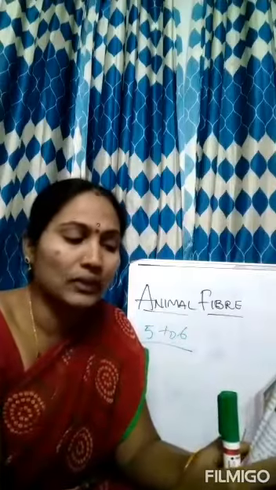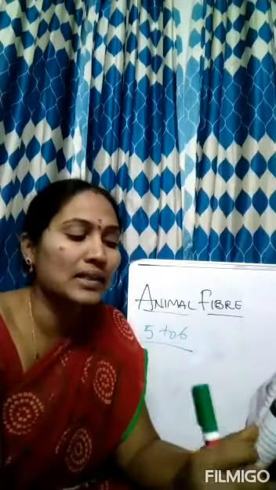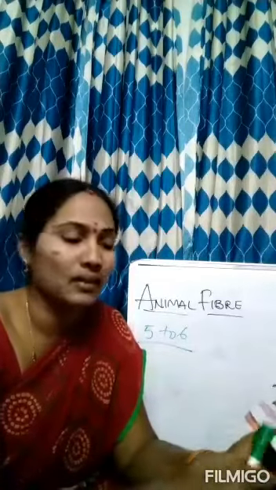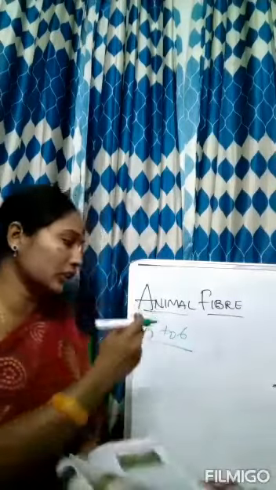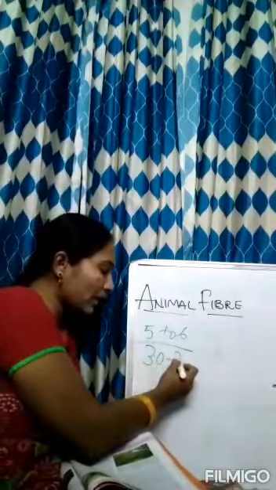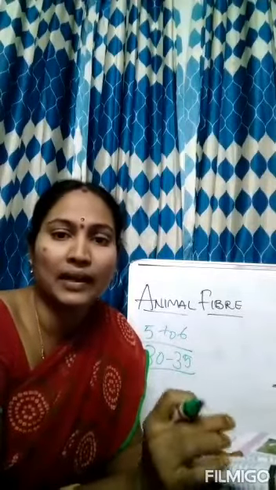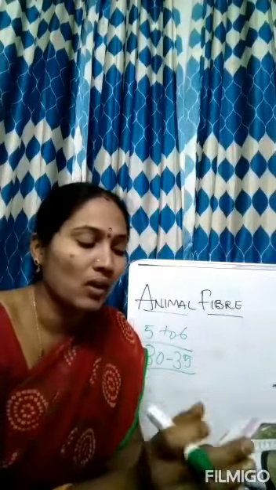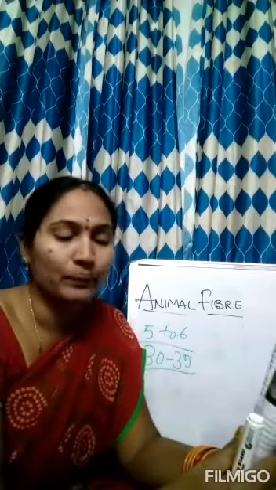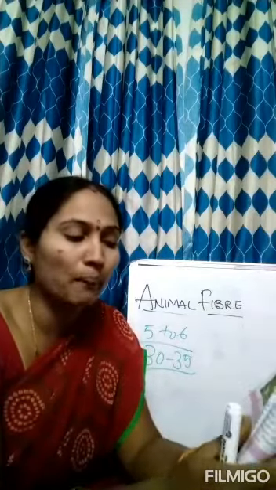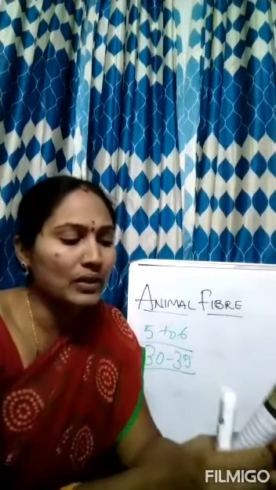After 30 to 35 days, the caterpillar stops eating and settles at a particular place. How many days? After 30 to 35 days, nearly 1 month, the worms will be continuously eating day and night. So after 1 month or 35 days, the caterpillar stops eating and settles at a particular place. It weaves a net to hold itself.